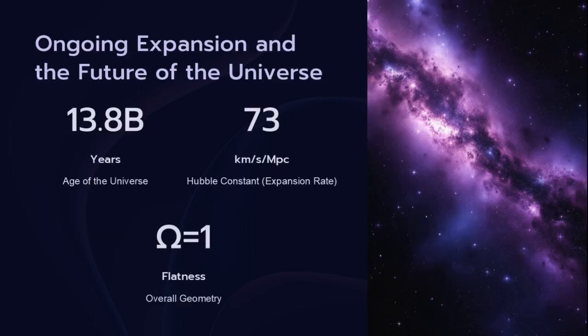Today, we estimate the universe's age at around 13.8 billion years, and we measure its expansion rate, the Hubble constant, at roughly 73 kilometers per second per megaparsec, meaning galaxies move away from each other faster the farther apart they are. Observations also suggest a flat, overall geometry, denoted by omega equals 1, implying that the universe will likely keep expanding indefinitely. As time goes on, galaxies will drift farther apart, and the night sky will look different to any future observers. While we don't know every detail about the universe's ultimate fate, it's clear that our cosmic story is still unfolding, and we are part of it.